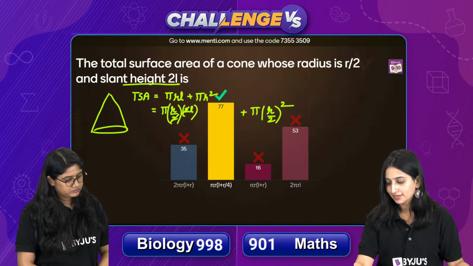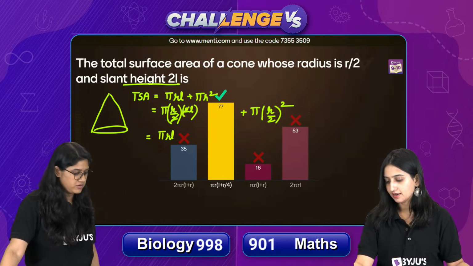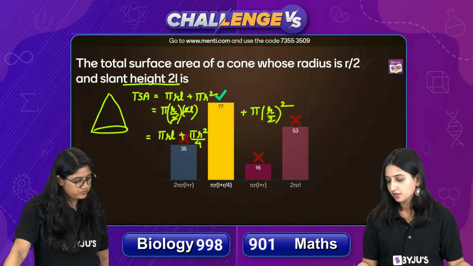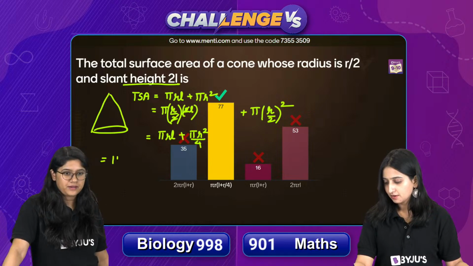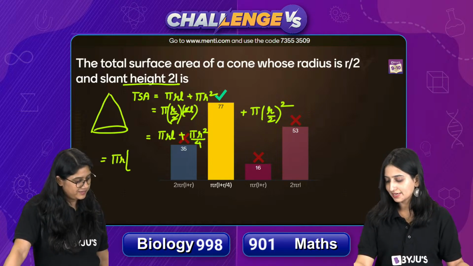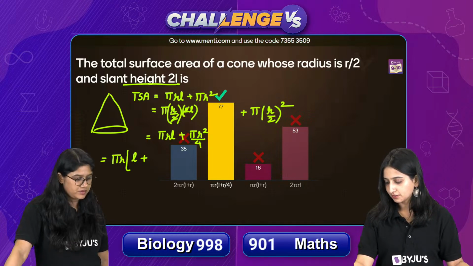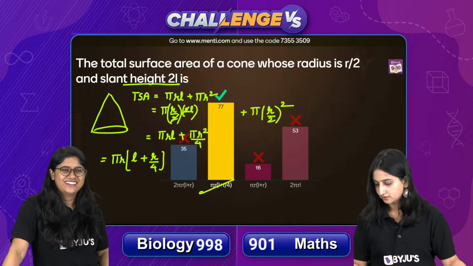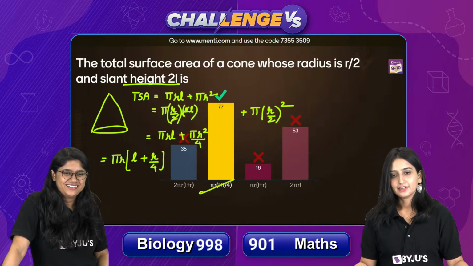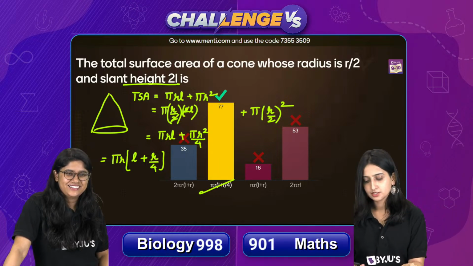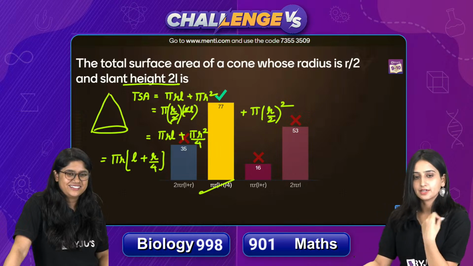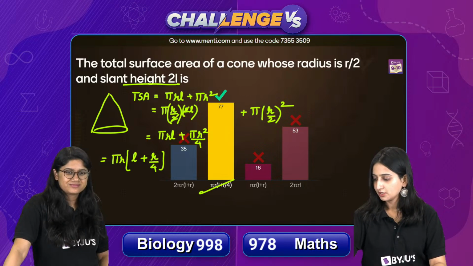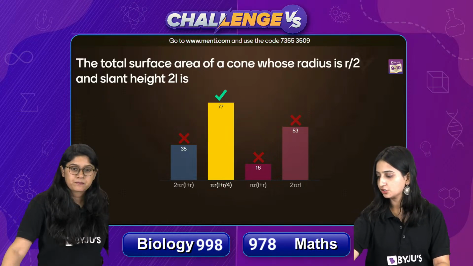So यहाँ पे 2 and 2 will get cancelled out, you will get pi RL plus यहाँ पे क्या बन जाएगा pi R square by 4. What can we take common here? We can take pi R common, right? So we will get here L and over here we will get R by 4. So match the option. So this is the right answer. Clear? Clear everyone? चलो बहुत इजी था, ये तो फॉर्मूला बेस्ड क्वेश्चन था, ये सही हो जाना चाहिए था. अगर थोड़ी सी गलती हो गई है, कहीं आप r by 2 करना भूल गए हो, तो ऐसी चीजों का ध्यान रखना आगे से. चलिए, so now let's move on to the next question.